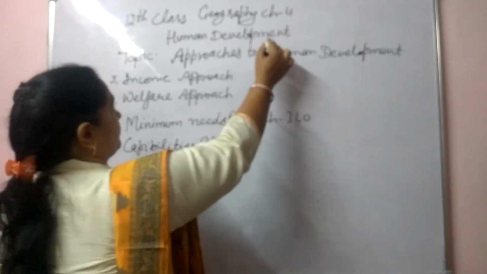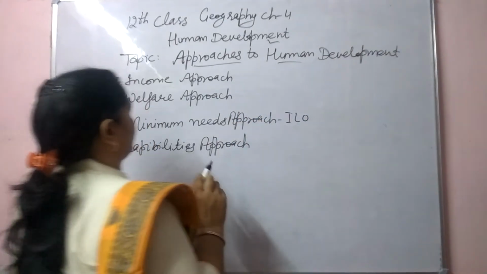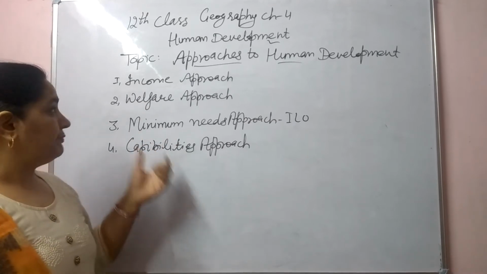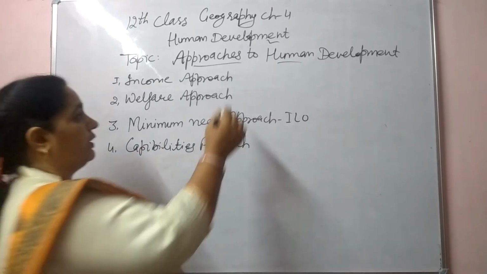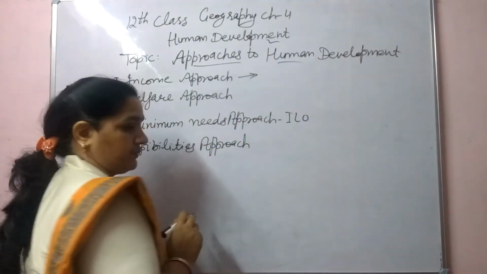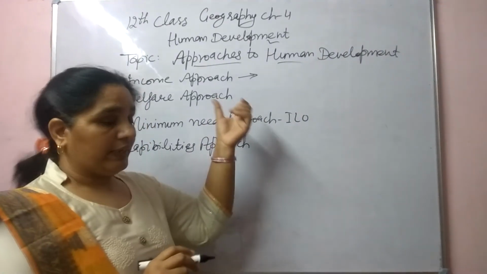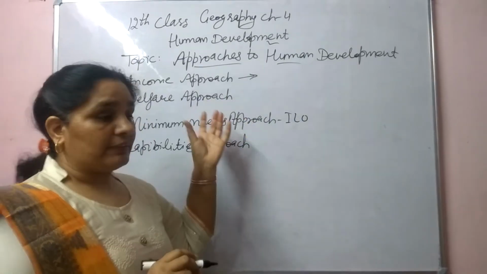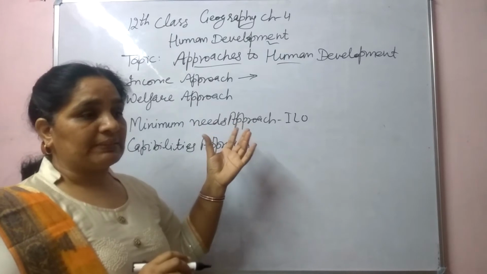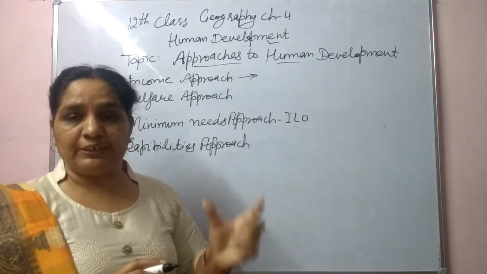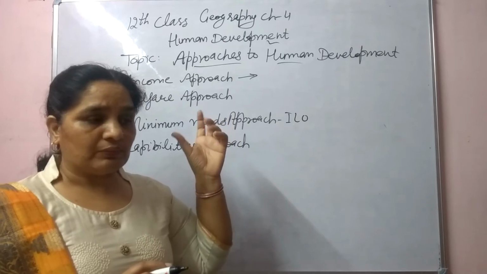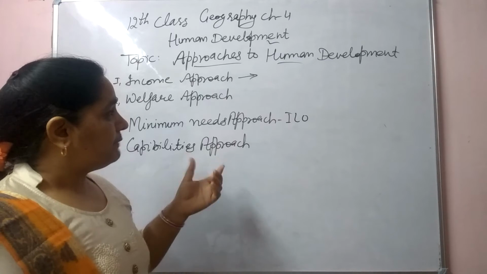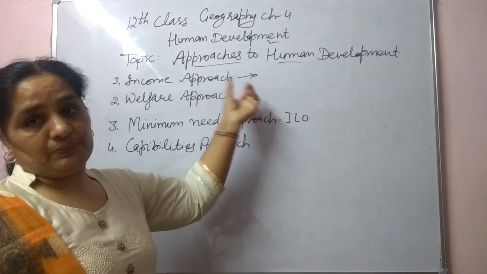Human development is clear to all. Approaches to human development: there are 4 approaches. First one is the income approach. This is the oldest approach, we can say. On the basis of the income of a particular family or person, we measure whether that person has all types of freedom, good health, different types of capabilities and intelligence. So at present, this is the oldest approach.